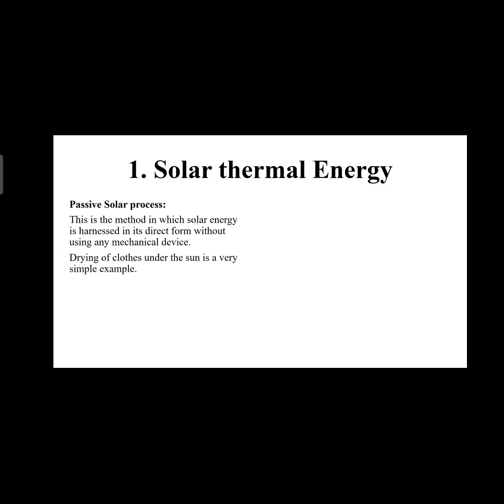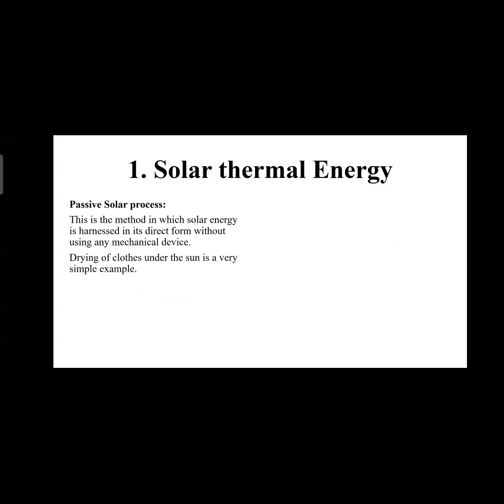For example, drying of clothes under the sun is a very simple example. So what are passive solar processes? These are the processes in which the sun's energy is directly used by us for many purposes in our houses, such as the sunlight. During daytime, we do not switch on the lights in our home, and we use the sunlight to light our houses, and we use sunlight to dry our clothes. Sometimes in summer days we use sunlight to warm some water. So applications of passive solar processes: passive solar water heating, passive solar space heating.